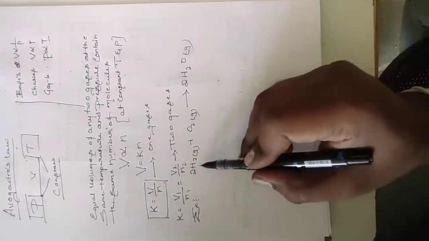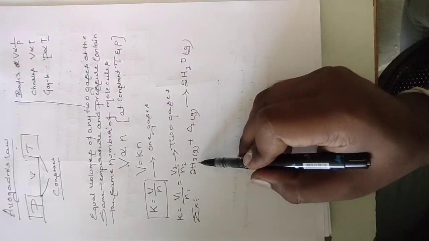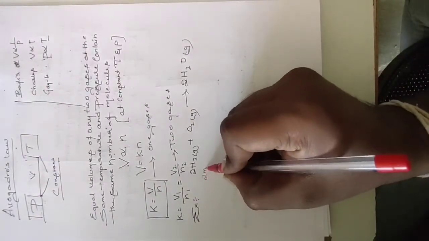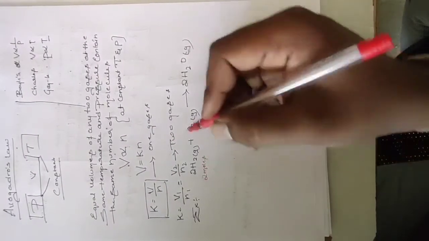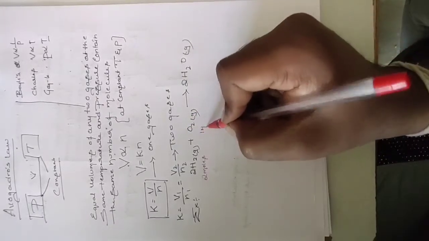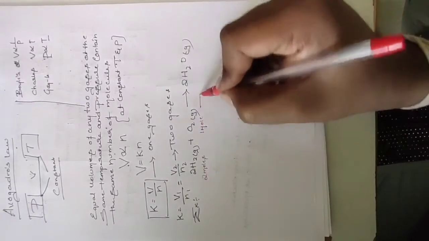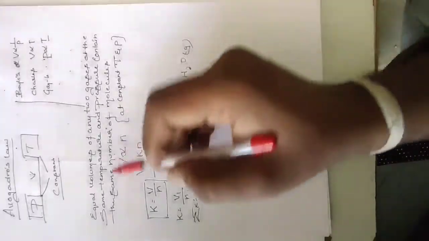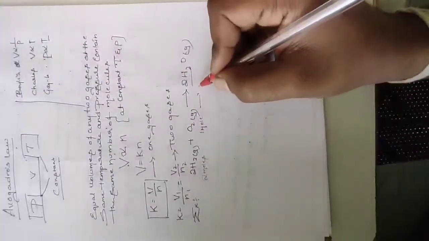For example, we take 2 moles of hydrogen and 1 mole of oxygen, and we get 2 moles of water. That is the same number of molecules.